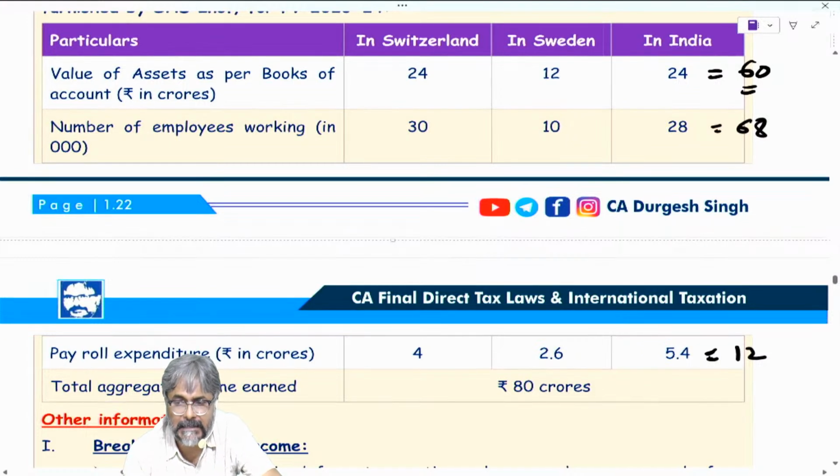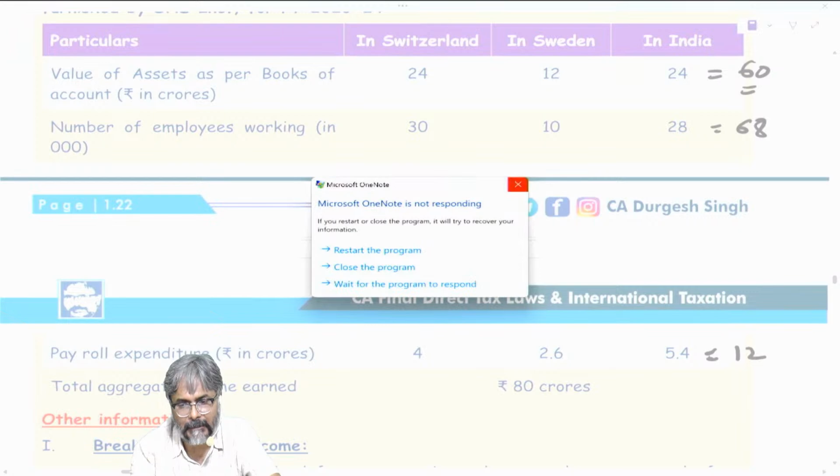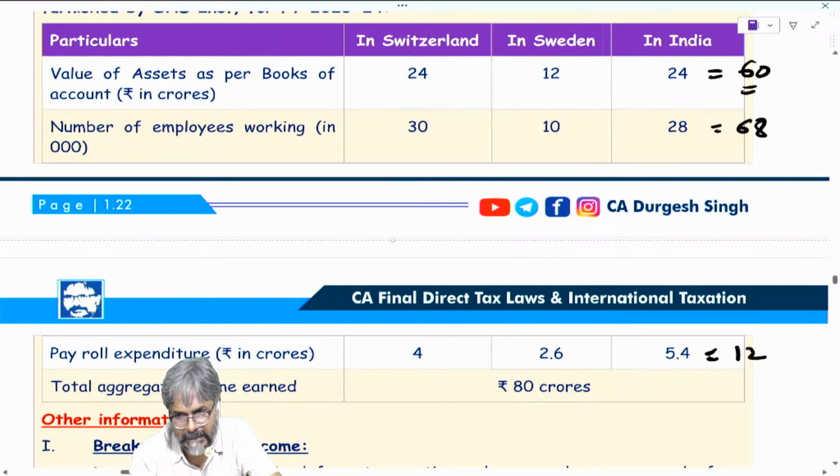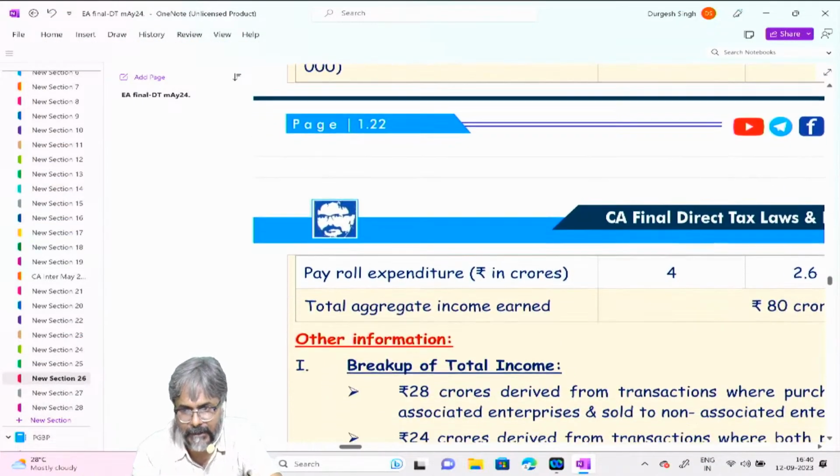So outside India, we are convinced. Let's see whether the business is active in India or not. That is the point. If you see over here, the total aggregate income has been given to us as 80 crores. Now what we require is a bifurcation, students. In this case, what we require is nothing but the bifurcation.